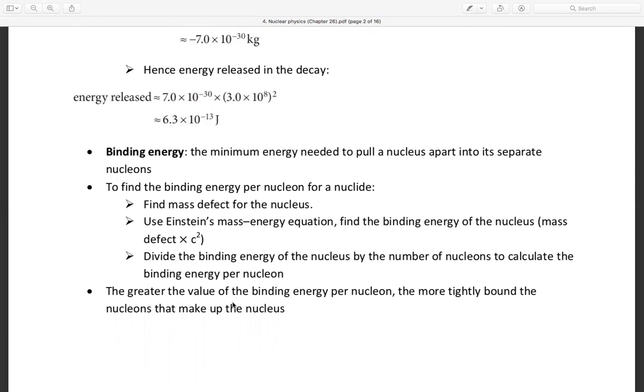The greater the binding energy per nucleon, the more tightly bound the nucleons that make up the nucleus. This binding energy relates to the energy released by Einstein's mass-energy equation.